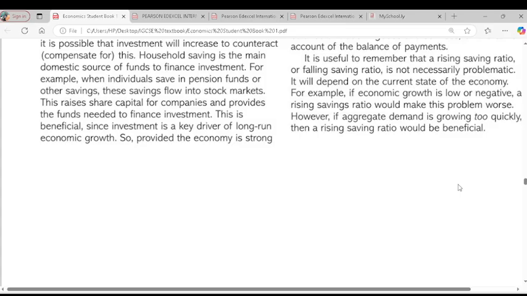For contractionary monetary policy, government would increase interest rates. Because if government increases interest rates, the amount of borrowing will reduce. Firms will not want to invest more. Consumers will not want to borrow more to consume. So that's the relationship between savings, consumption, and income. Any question, please?